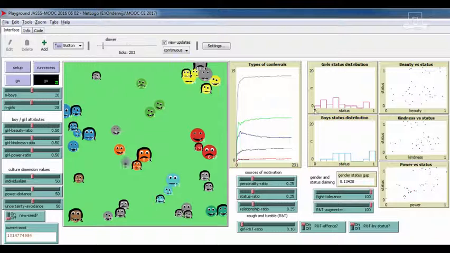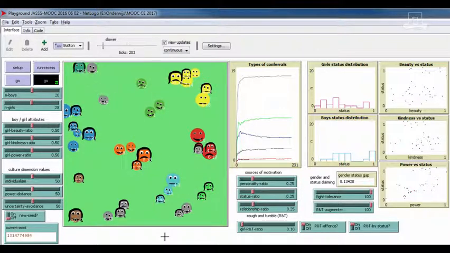Actually, we also see that on average, boys have gotten more status than girls, and we see that there is a relationship between power and status that has emerged in this group of children. We'll talk about that later. For now, this is a simulation of social interactions that allows emerging status differences to occur among children based on a lot of variables, and we'll see about those variables in the coming films.